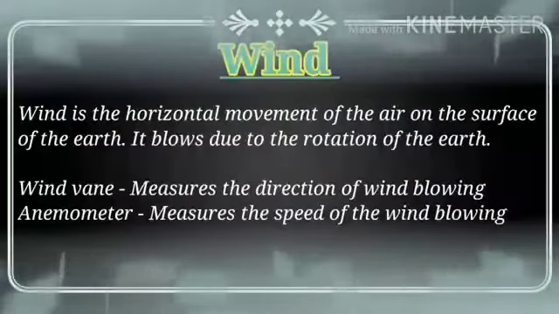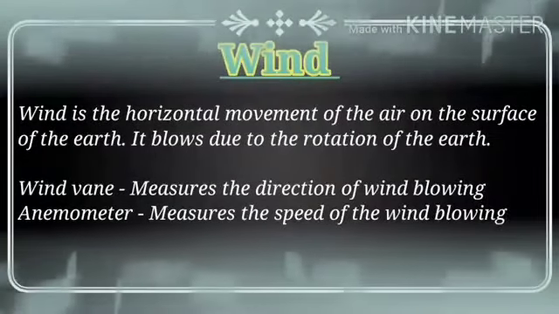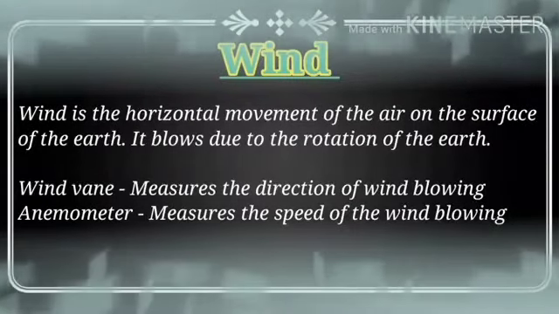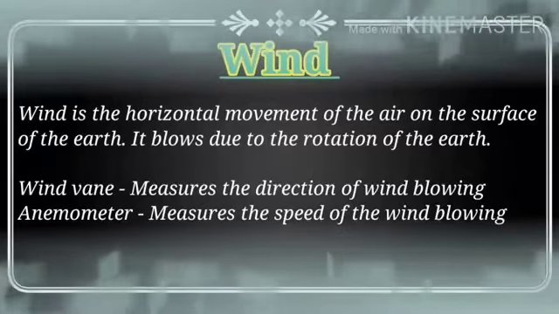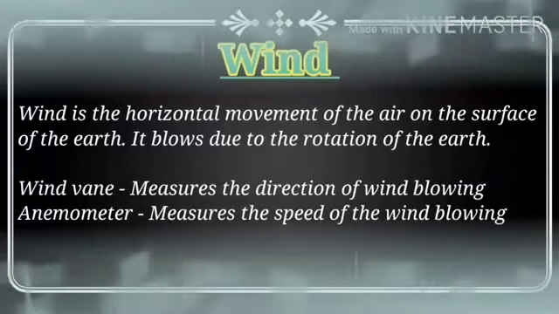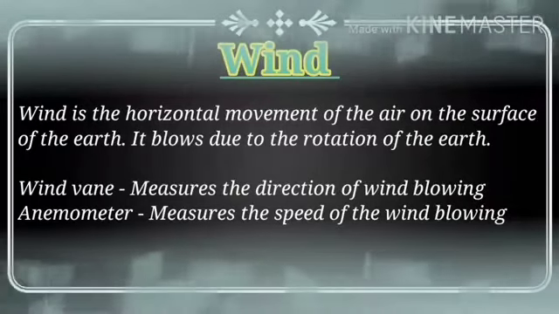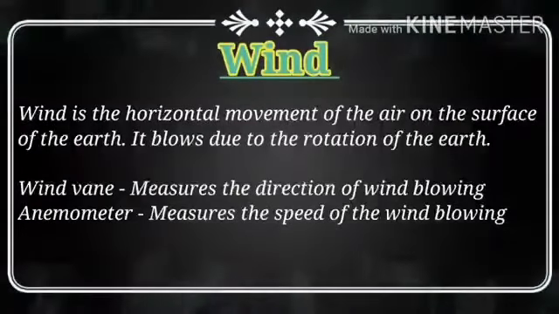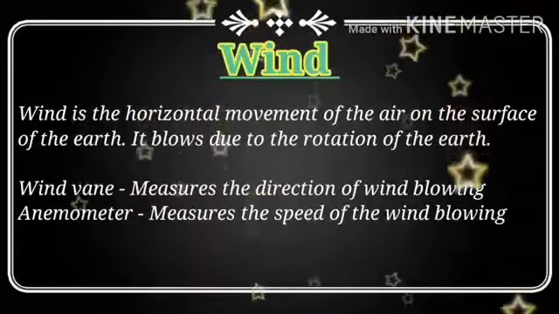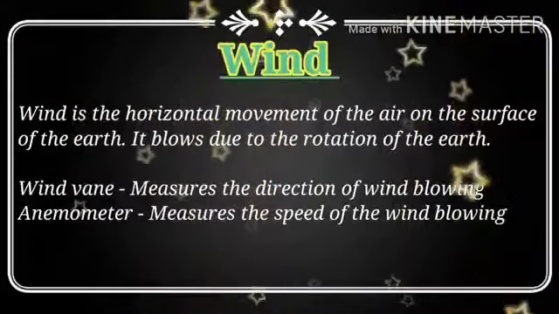First of all, we have to know the meaning of the word wind. Wind differs from the term air, because air is a mixture of gases, and the horizontal movement of that air is called wind. And why does wind blow? That is because of the rotation of the earth.